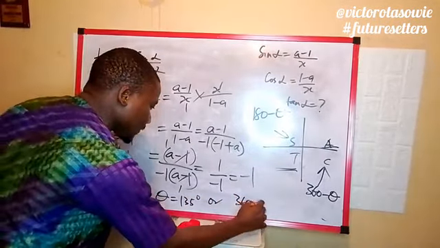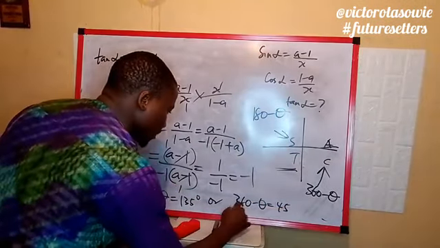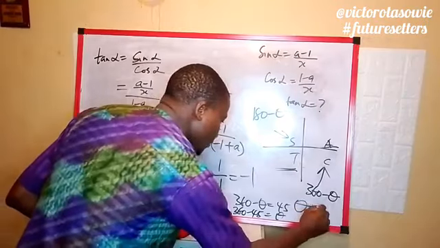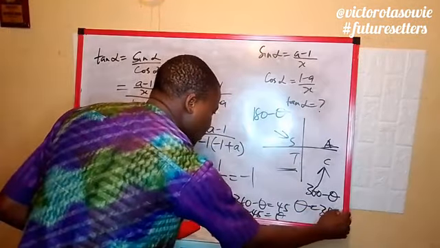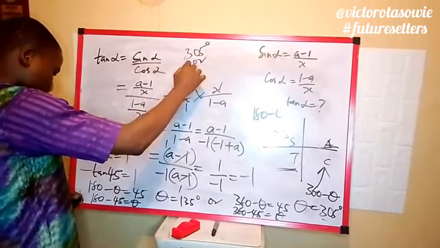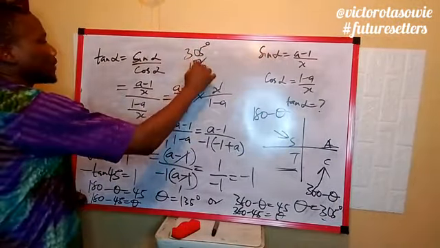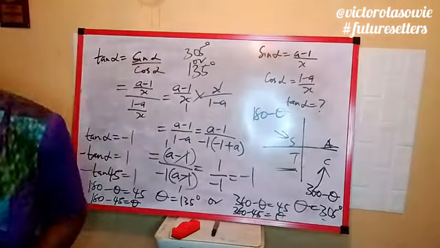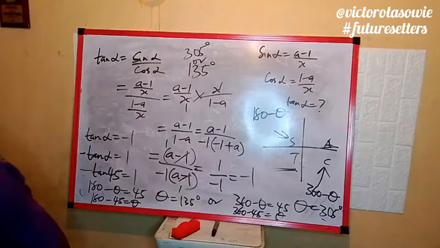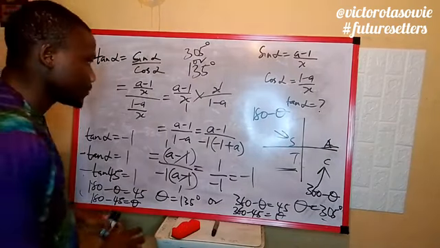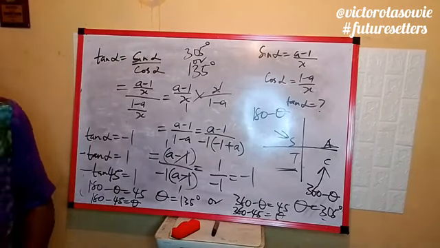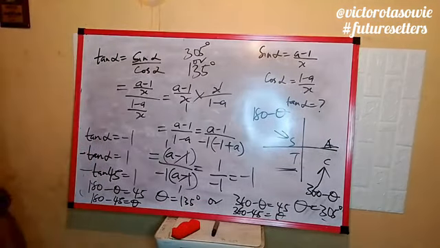Or 360 minus theta equal to 45, therefore 360 minus 45 equal to theta, so theta will be 315. So theta will either be 315 or 135 degrees. These are the two answers. Take a snapshot here, and by the grace of God, we have come to the end of trigonometry for SS1.